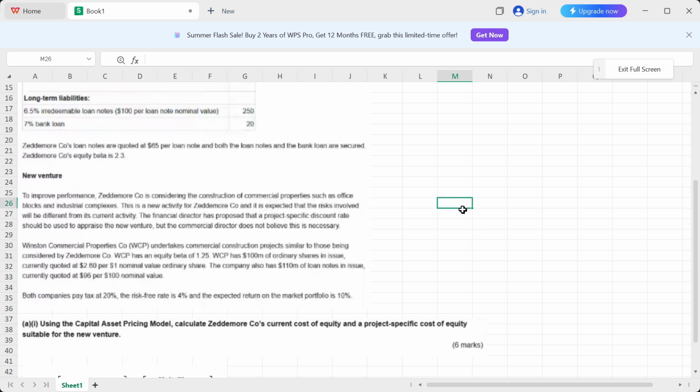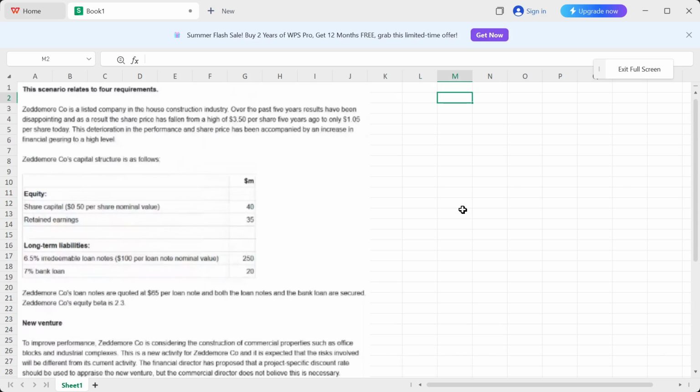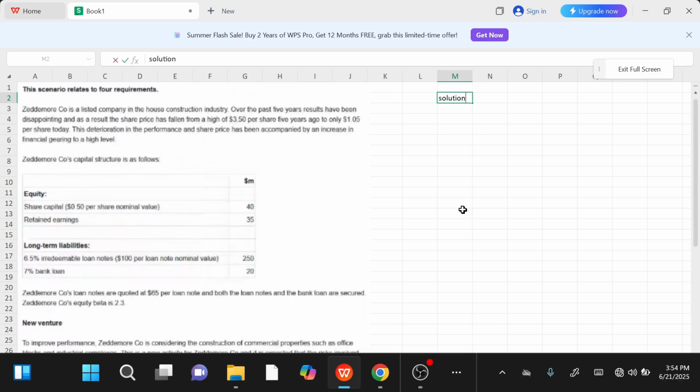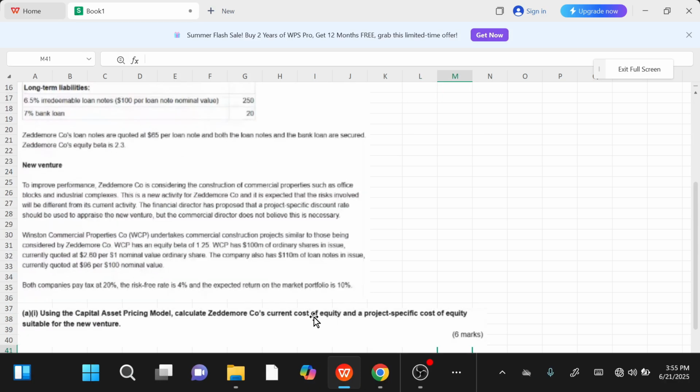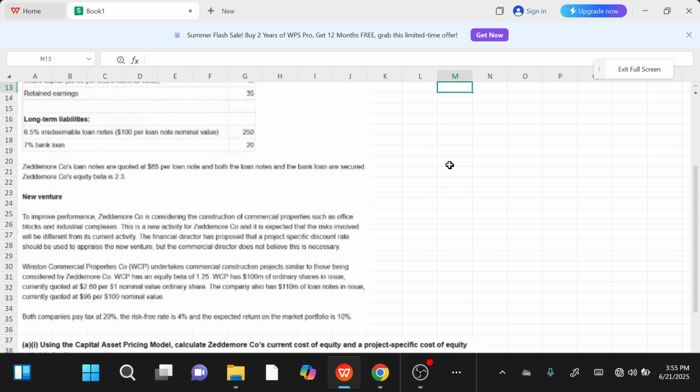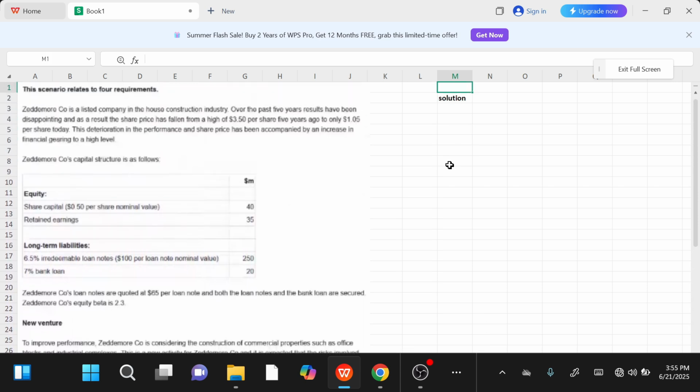So let's start with the solution now. We know the requirement. What's the first requirement? That we have to calculate the current cost of equity. Now, what does it mean by current cost of equity? It means before entering this new venture, okay? So we'll be using the data before entering the new venture to calculate our current cost of equity. What's the cost of equity before entering the new venture, right? That's your current cost of equity.